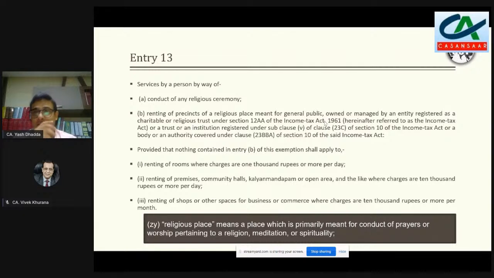within those precincts or those area, मान लीजिए मंदिर के बाहर कोई फूल वाले को या प्रसाद वाले को जगह दे रखी है और वो अपना शॉप चला रहे, then if the rental amount is not more than 10,000 rupees, then exemption is available. So if the amount crosses these three barriers, then in that case they would be liable to basically pay tax and they would not be covered by the exemption entry.